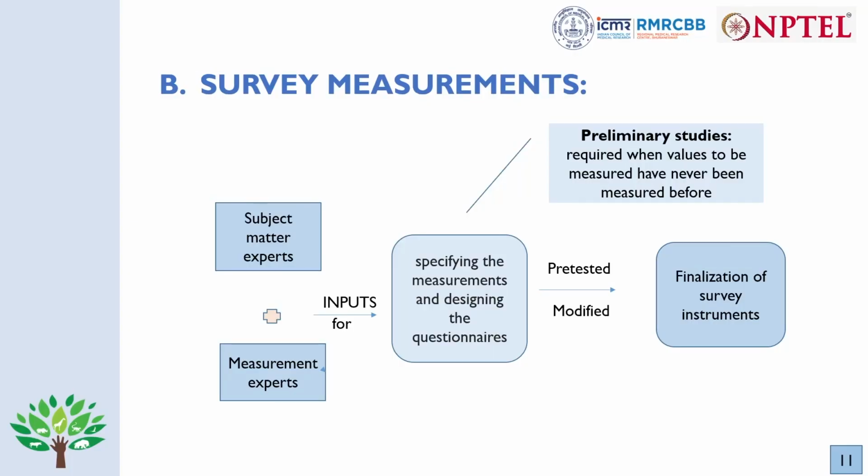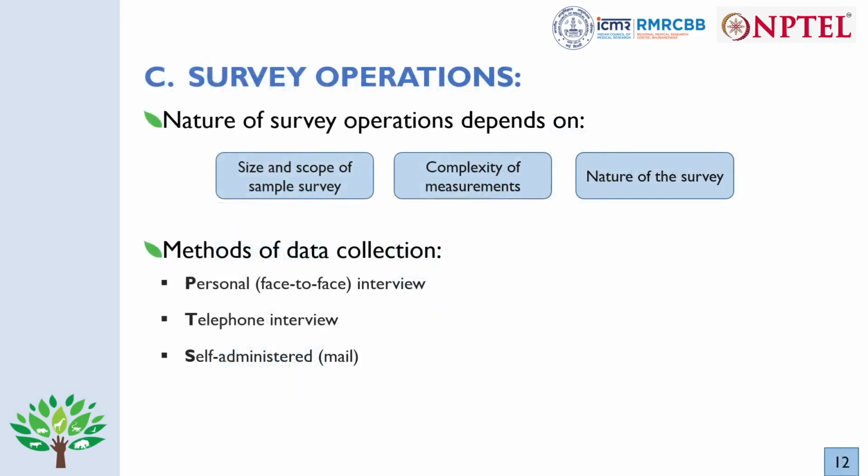Once this is done, we have our on-field survey operations, that is, collecting the data. The operations totally depend on the scope of the survey, how big the sample is, and how complex the measurements are, which we discussed just now. Is it a one-time survey or a continuous survey? Based on that, we'll be recruiting the staff. Earlier we mostly used the paper and pencil method, but nowadays we usually go with computer-assisted interviews. Each of them has its own advantages and disadvantages.